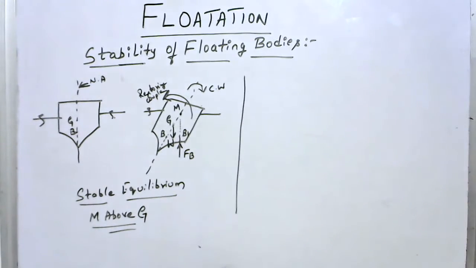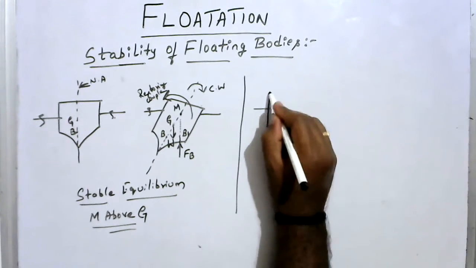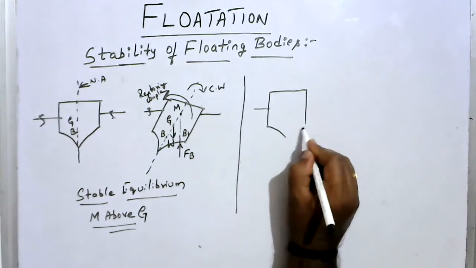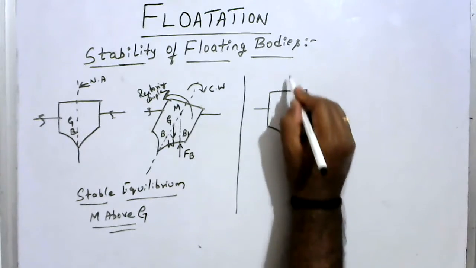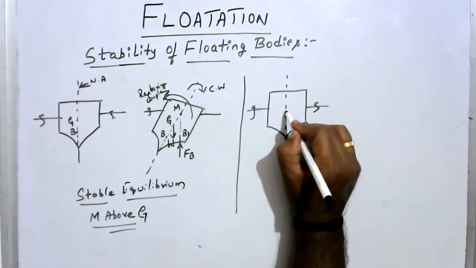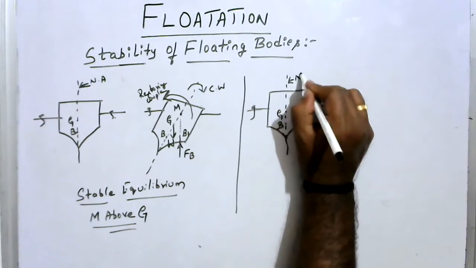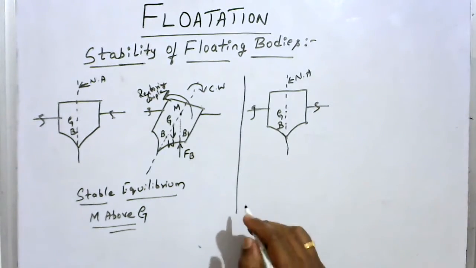Now we'll see what is unstable equilibrium. I'll consider the same floating body. Okay, so same floating body. I'll consider this is the neutral axis, free surface. This is center of gravity, center of buoyancy, both lying on the normal axis.